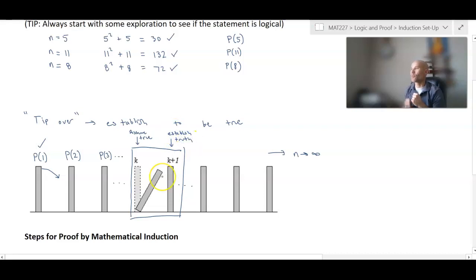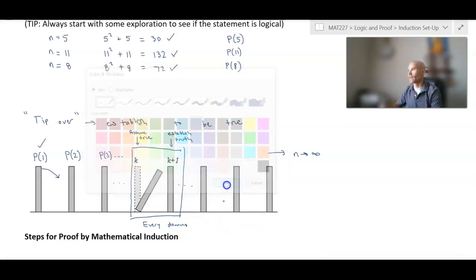But if I assume that this is true, and then I establish truth for the k plus 1 domino, what I've essentially done, logically speaking, is I've said, hey, if an arbitrary domino that can be tipped over, I can establish to be true, if we assume that, and it is guaranteed to knock over the next domino, which is, well, if this is k, the next one would be k plus 1, then what I've established here is that every domino knocks over or tips over the next domino.